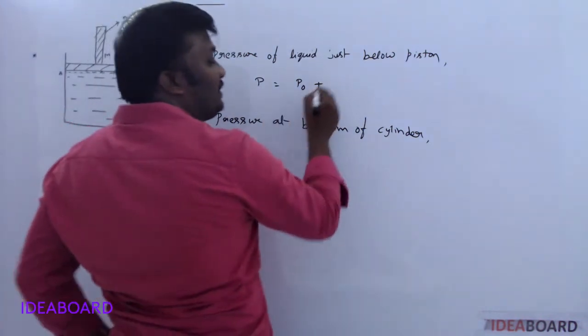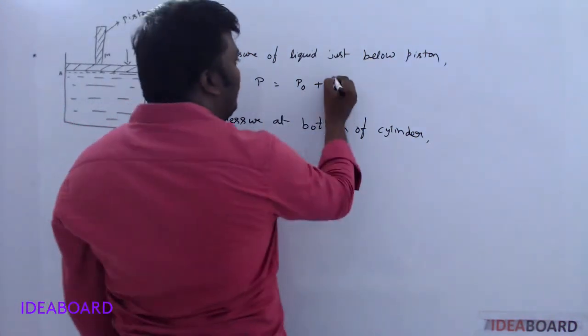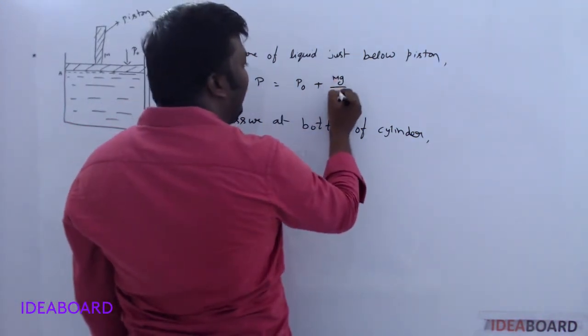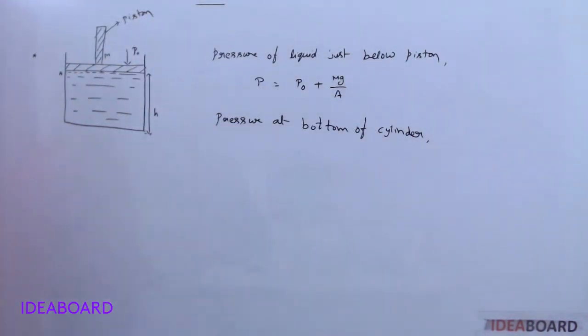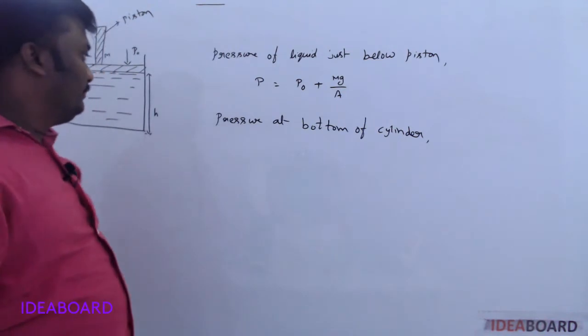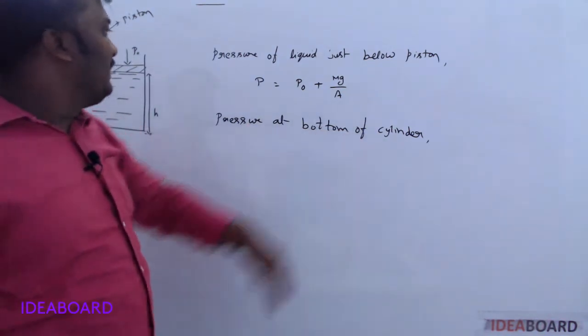The formula for pressure is force per area. Force is nothing but its weight, by area. So P naught plus mg by A. What is the pressure at the bottom of the cylinder?